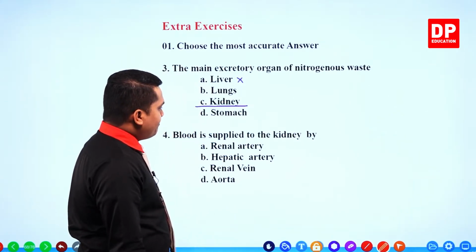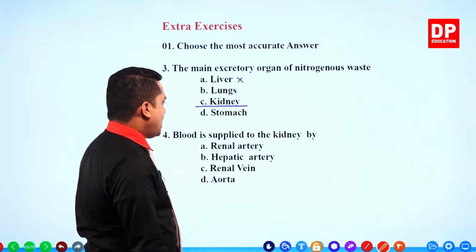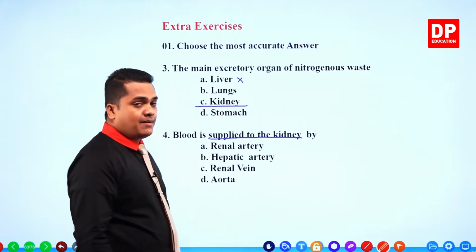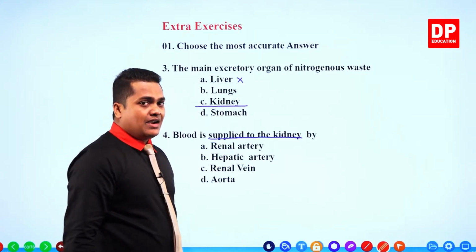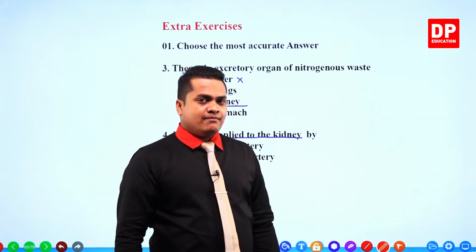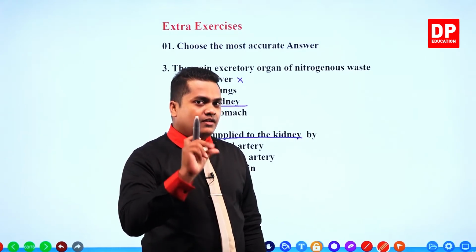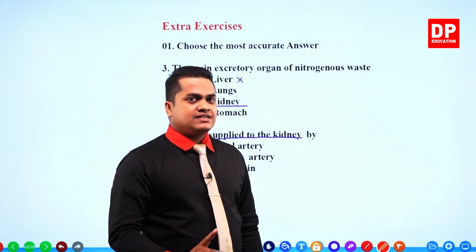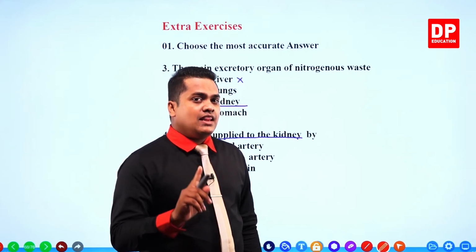Blood is supplied to the kidney by that red colored vessel, right? That vessel is named the renal artery.